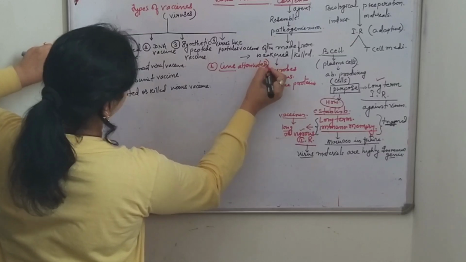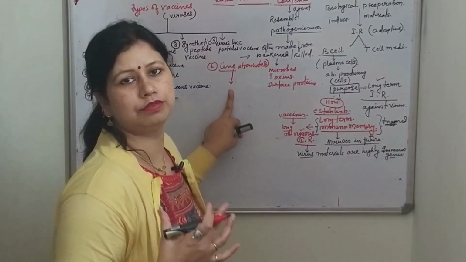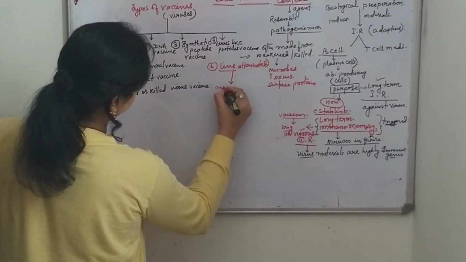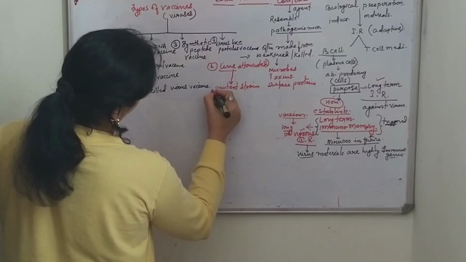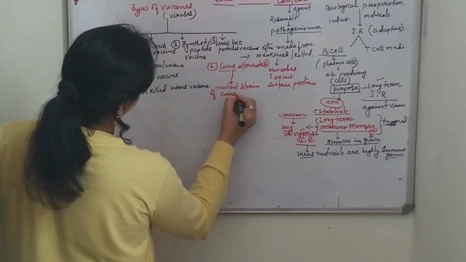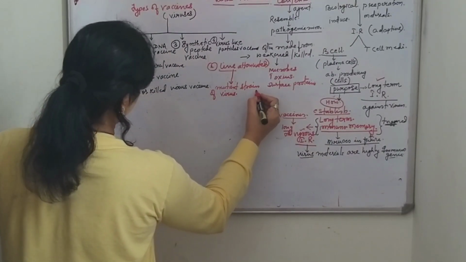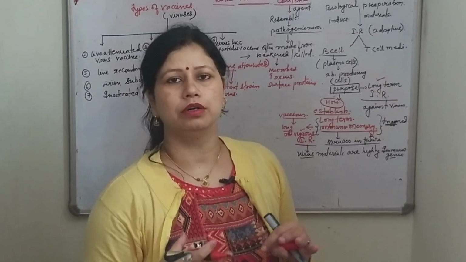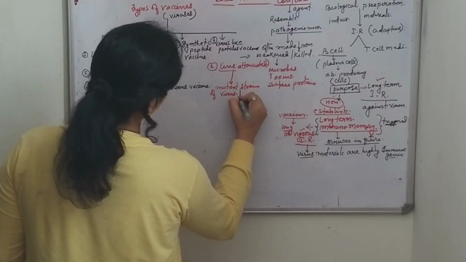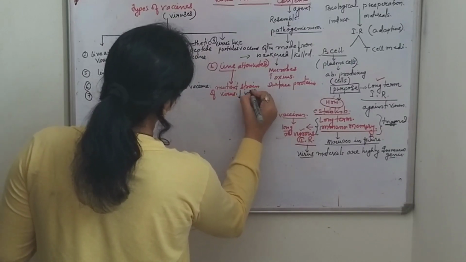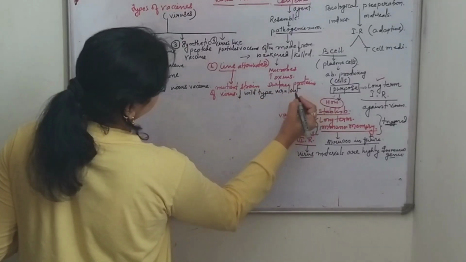Live attenuated. This type of vaccine contains a mutant strain of viruses. Okay, and this mutant strain of viruses is derived from a wild type virulent strain.